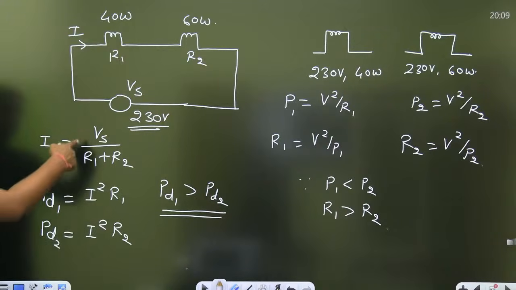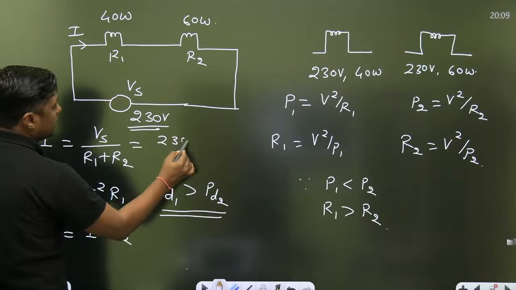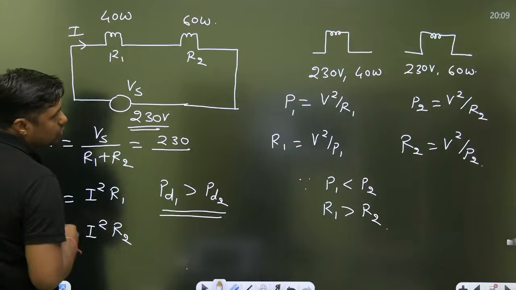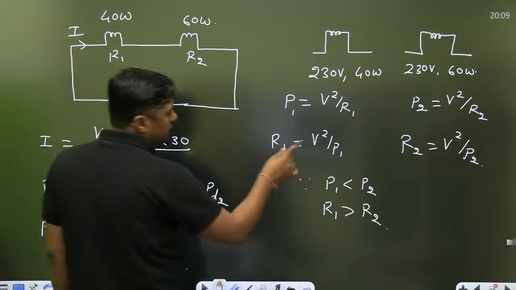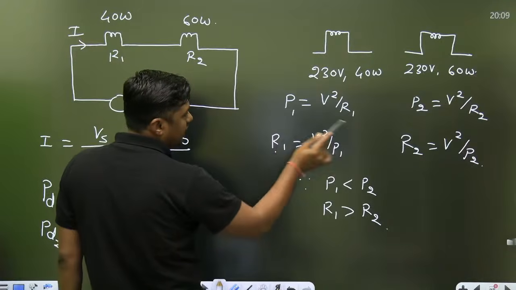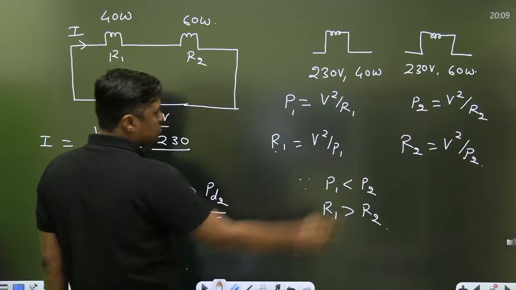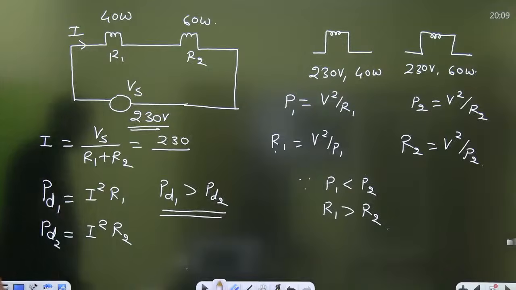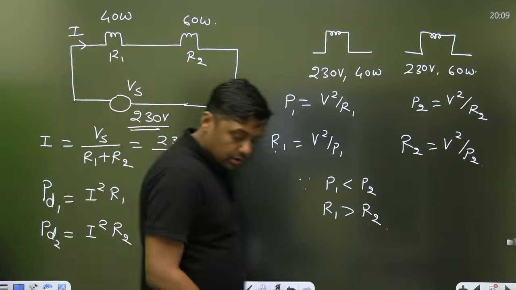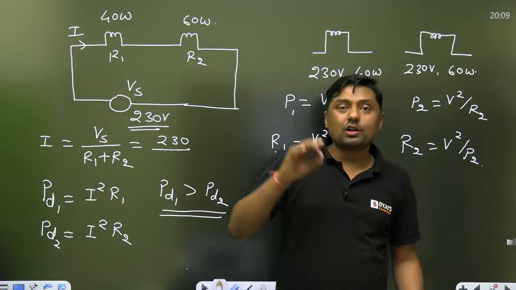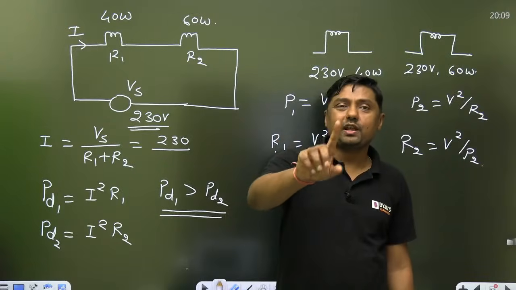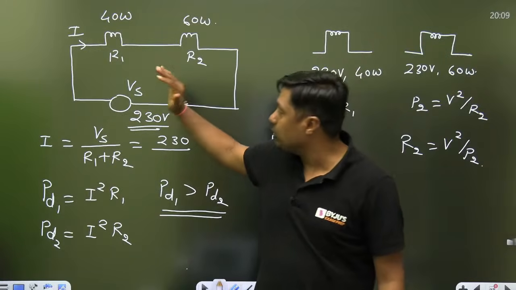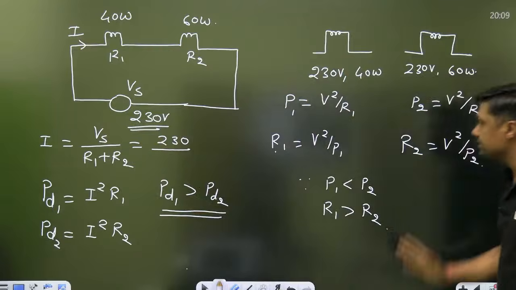Already it is given, no? 230 divided by R1 plus R2. Use this 230 volt here. Find the value of R1, find the value of R2. Everyone, please solve this question and you will get the idea. If you have any doubt related to bulbs, you can calculate everything on the basis of this calculation. Very easy.